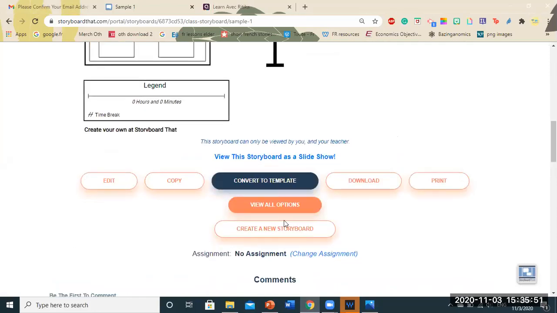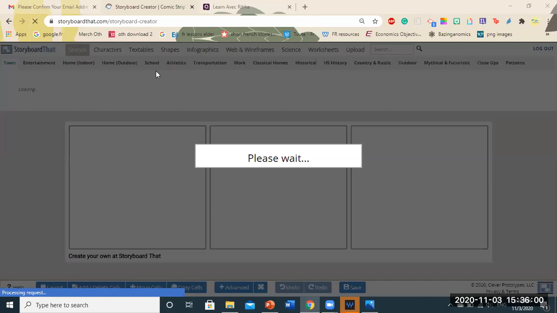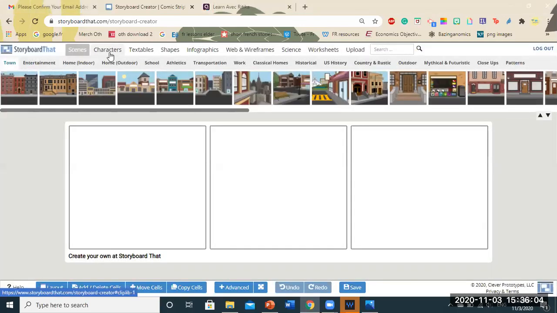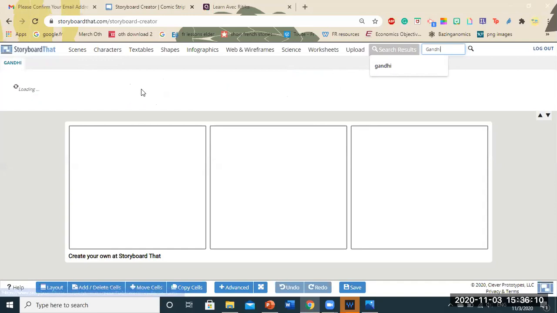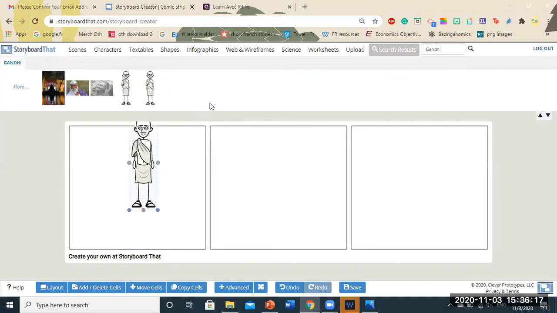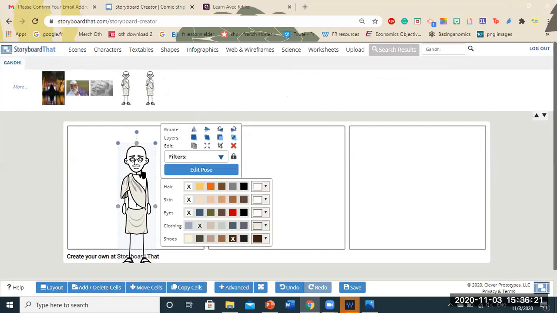Now I'm going to show you how to do that. I'll create a new storyboard. I'll quickly show you how to create a GIF. So I'm going to characters. Let's say I want a GIF of Gandhi. Dragging the character, increasing the size. I'm going to resize it further.